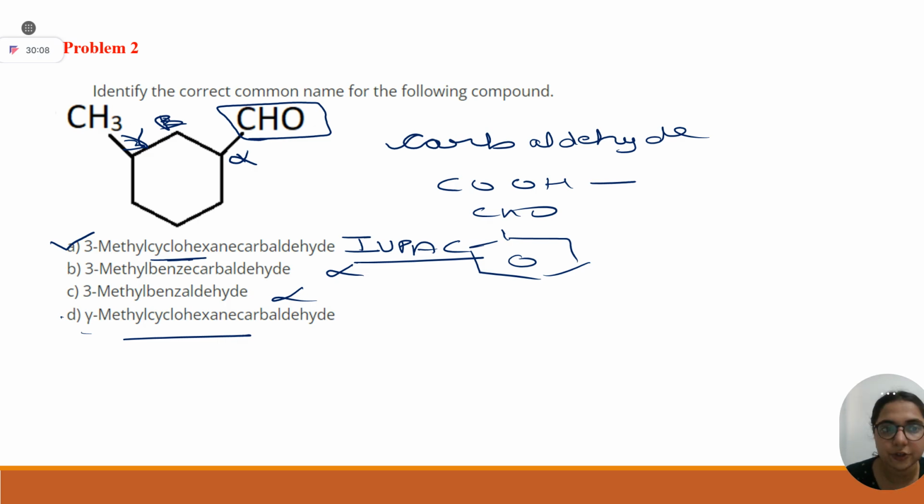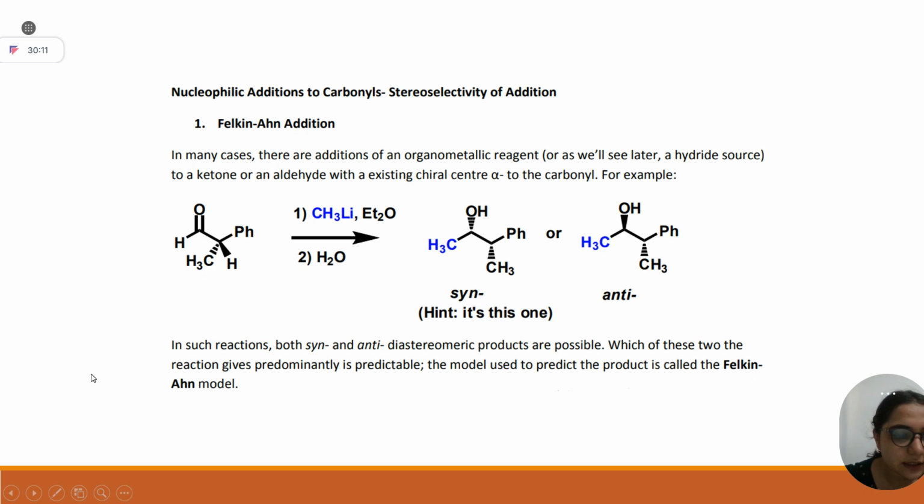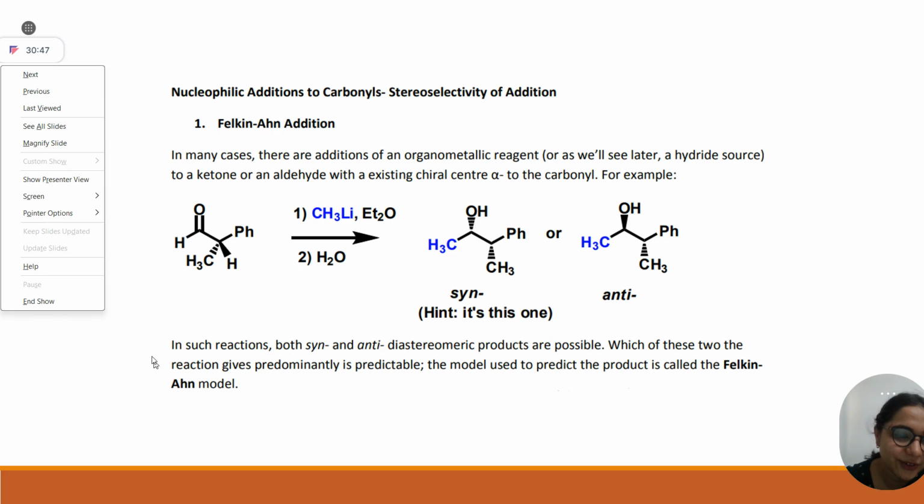Okay, good. So, students, now let's have a brief recap, or brief revision, of your models. Then we are going to cover problems based on it. So, first one is your Felkin-Anh addition. Now, can anyone tell me, if you have attended Sir's lecture, when you have to apply this Felkin-Anh model? Ma'am, only when we have a chiral center. Chiral center, but of which type? Prochiral.